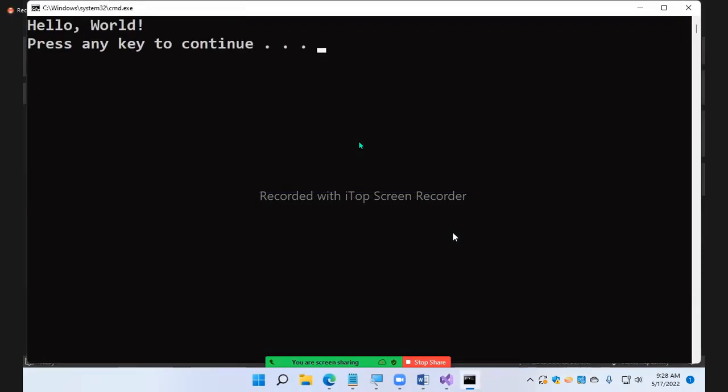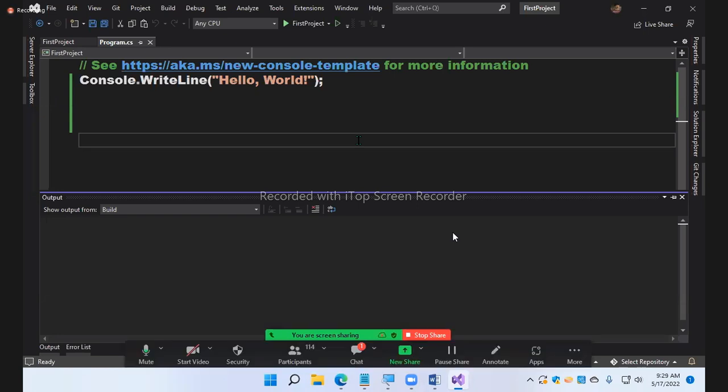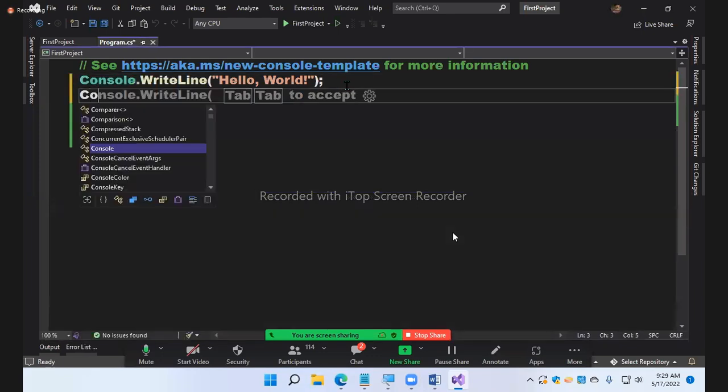You can press a key and close it. But if we use F5, it opens, displays the output and closes the screen immediately. We faced this problem in the C language also, do you remember? To resolve this problem, in the last line we used to write getch. So getch will not let the screen close; the screen will wait for you to give an input. Same way here also, what should we write?